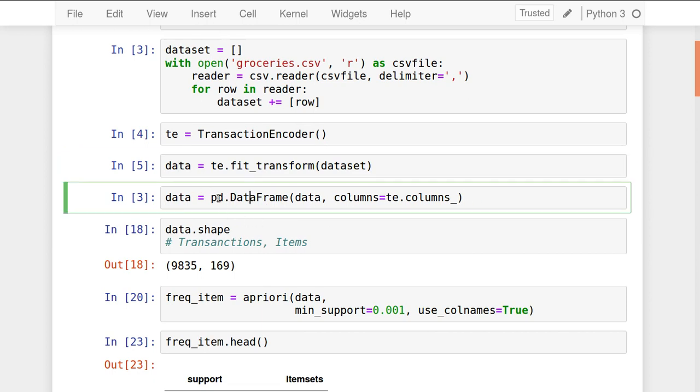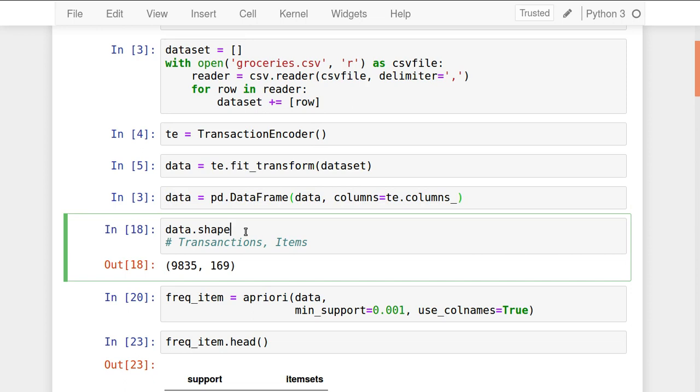Check it out, pd.DataFrame, and the data which is transformed, I'm going to have this data here, and these are the column names which I am providing. So columns equal to te.columns_, and a perfect data frame will be formed. And once the data frame is formed, check out the shape of it, data.shape. So the number of transactions present in this data is 9835, and the total number of items present is 169, because we have seen for every individual item a separate column is created. That's why 169 unique items are present in it.